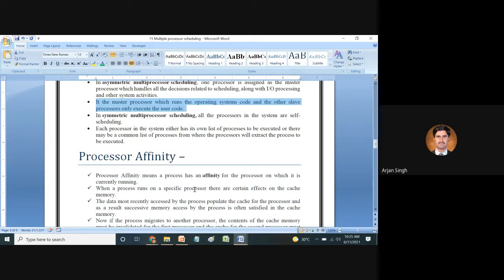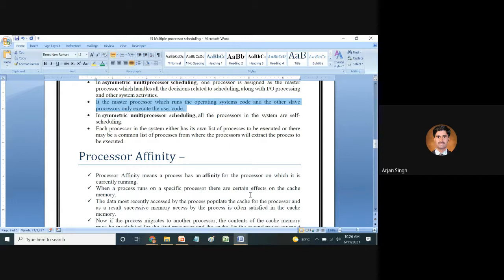Another term which is very commonly used in multiprocessor scheduling is processor affinity. Processor affinity is very important, because each and every process wants to communicate with each other simultaneously.